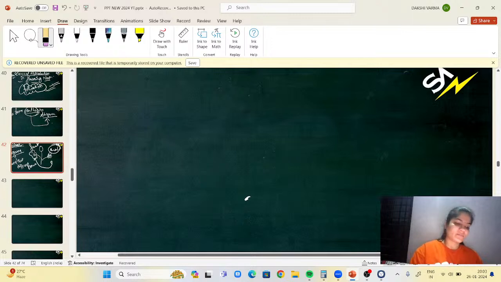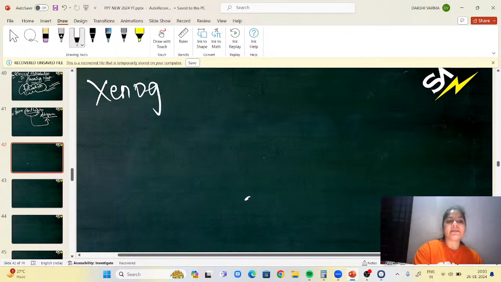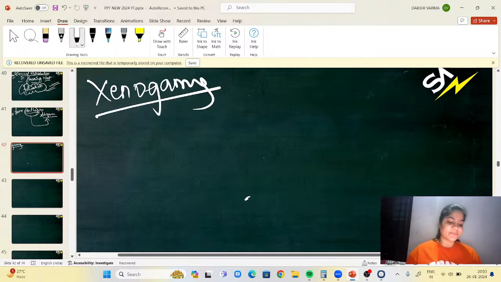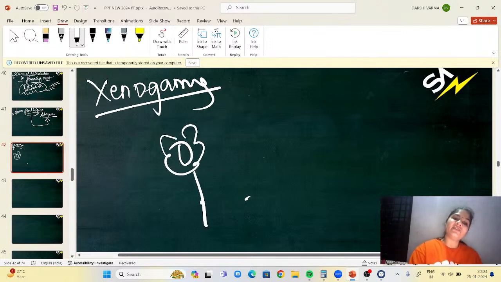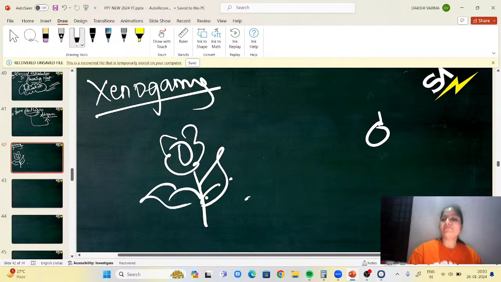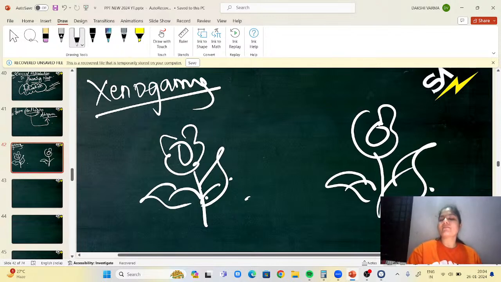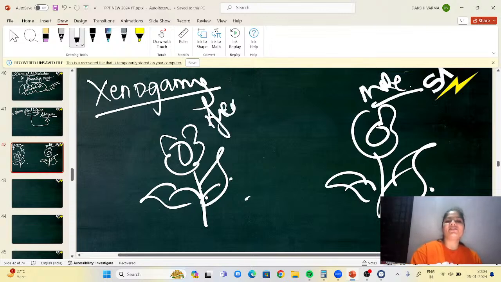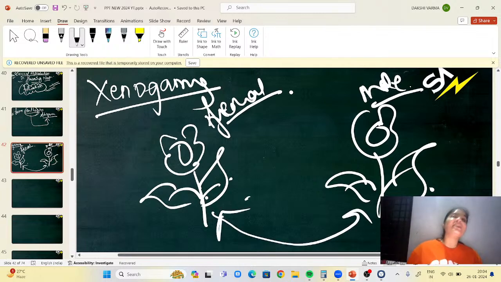Now next comes xenogamy. What do you mean by xenogamy? Xenogamy means unisexual plants, means flowers are in different plants. This is a different plant, and this is a different plant. For example, this is a male plant which is having male flowers, and this is a female plant which is having female flowers. If the pollination is happening between two different plants, this is called xenogamy. Examples for xenogamy are date palm and papaya.